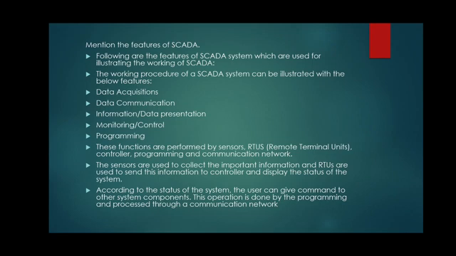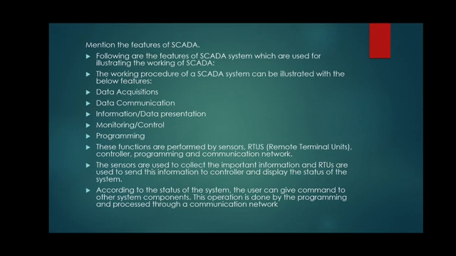So how many features have we discussed? Data acquisition, data communication, information or data presentation, monitoring or control, and then programming. So these functions are performed by different types of sensors, then remote terminal units, controller, programming and communication network.